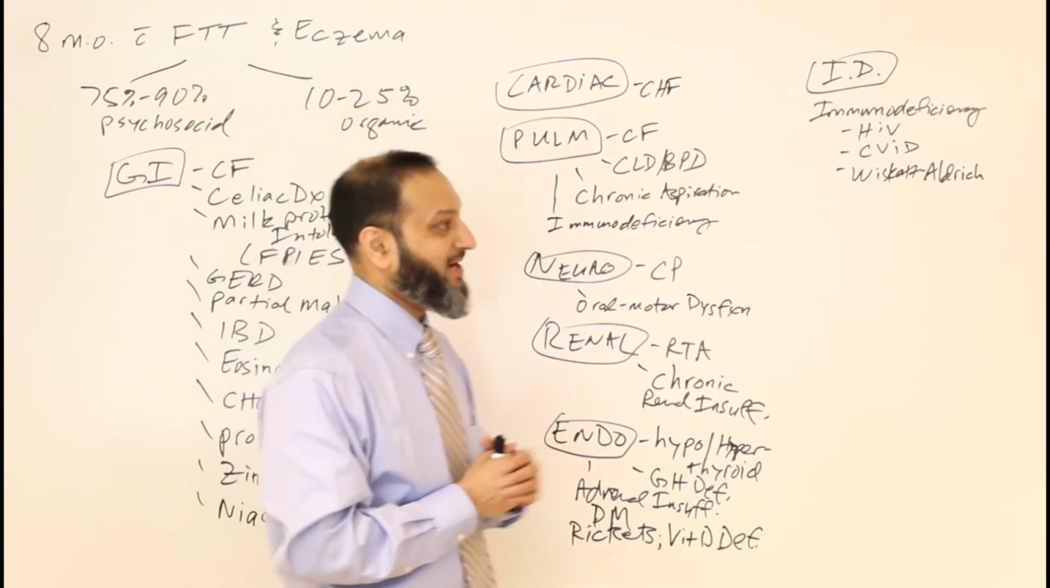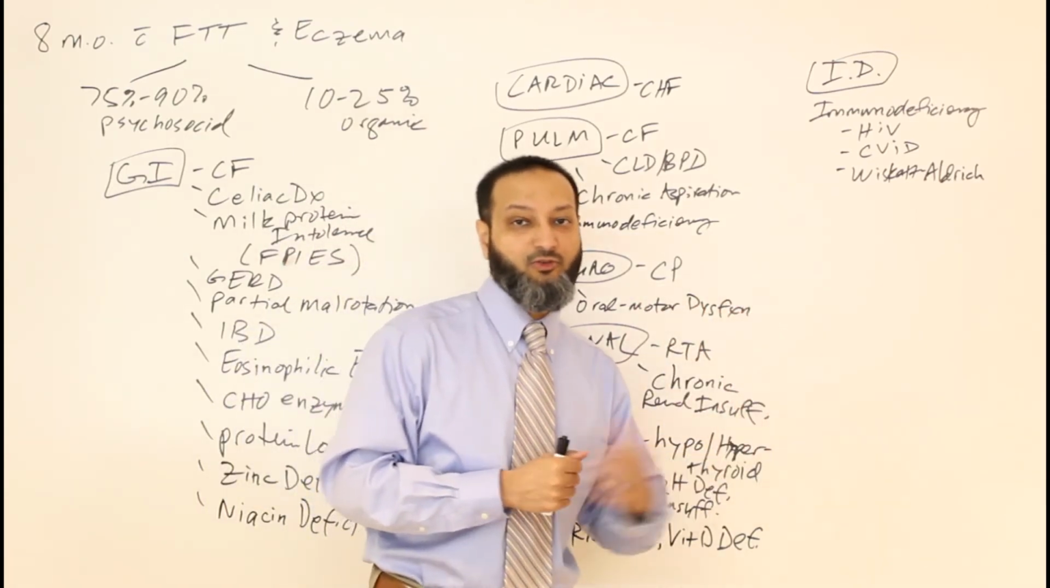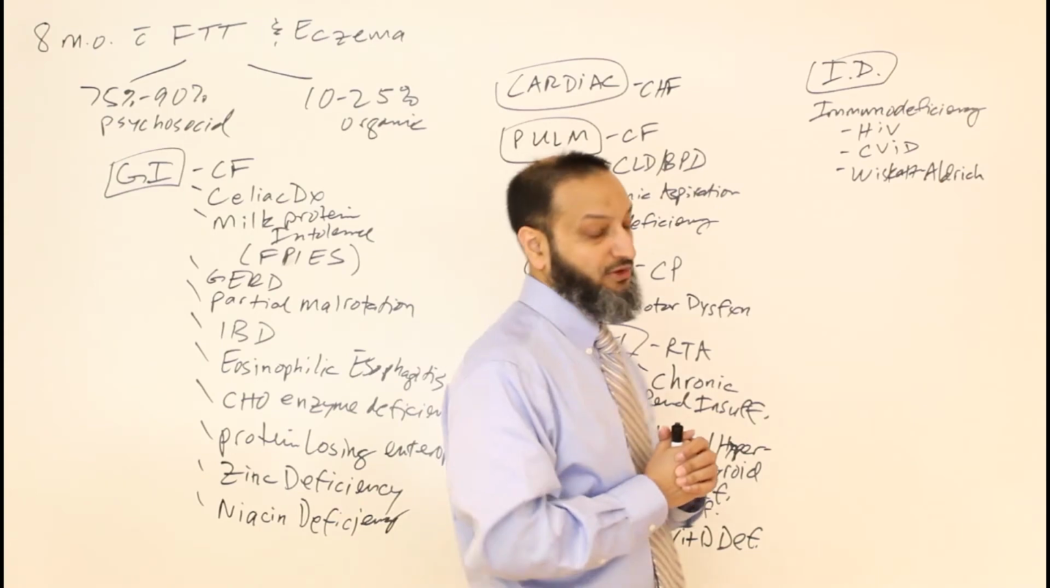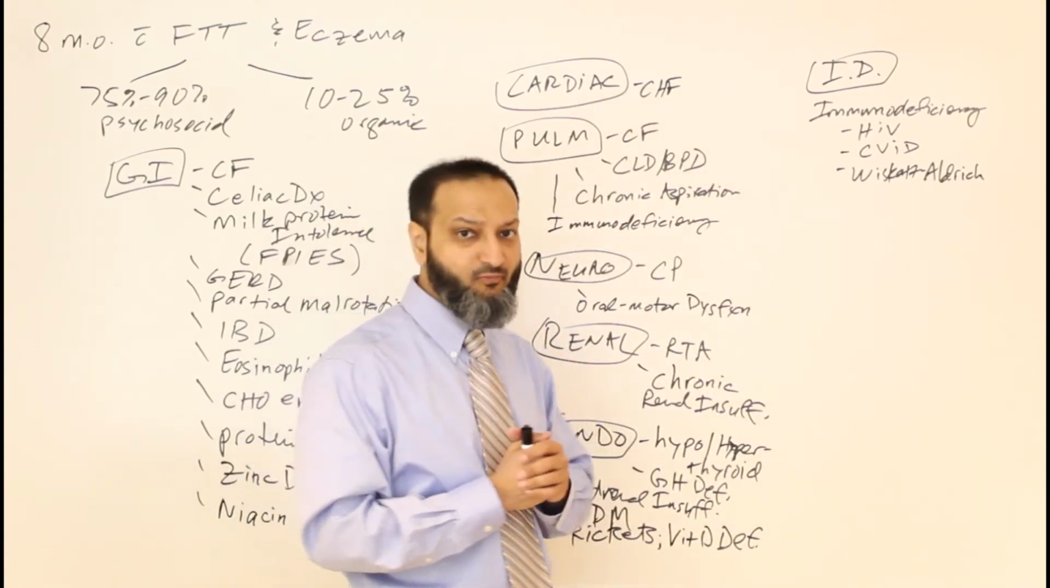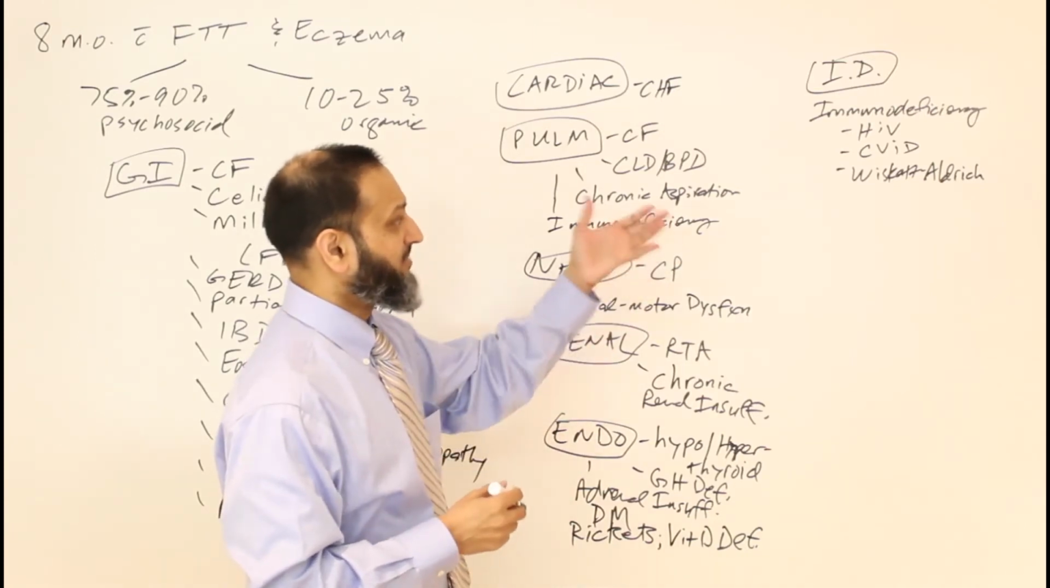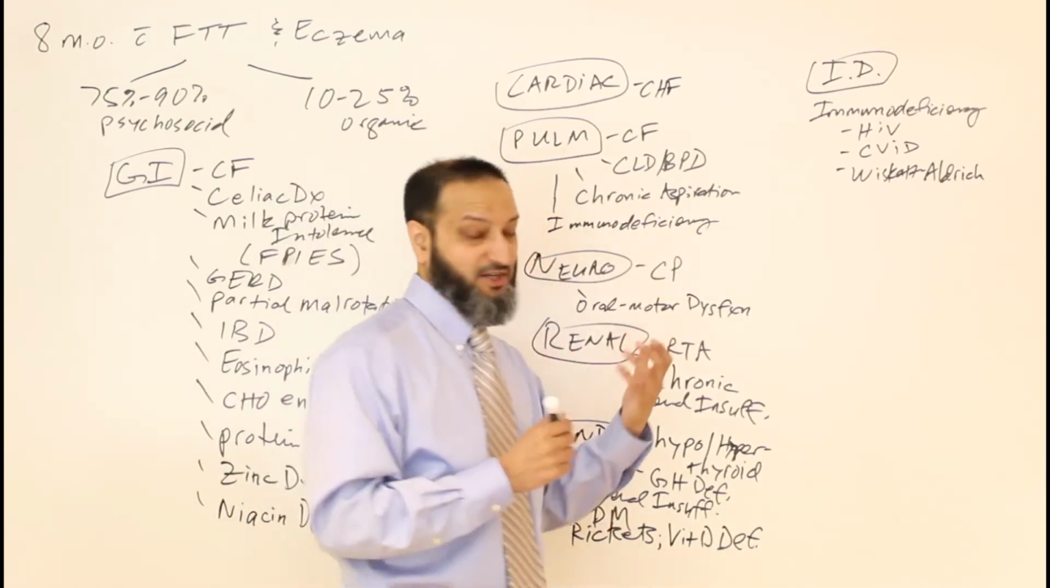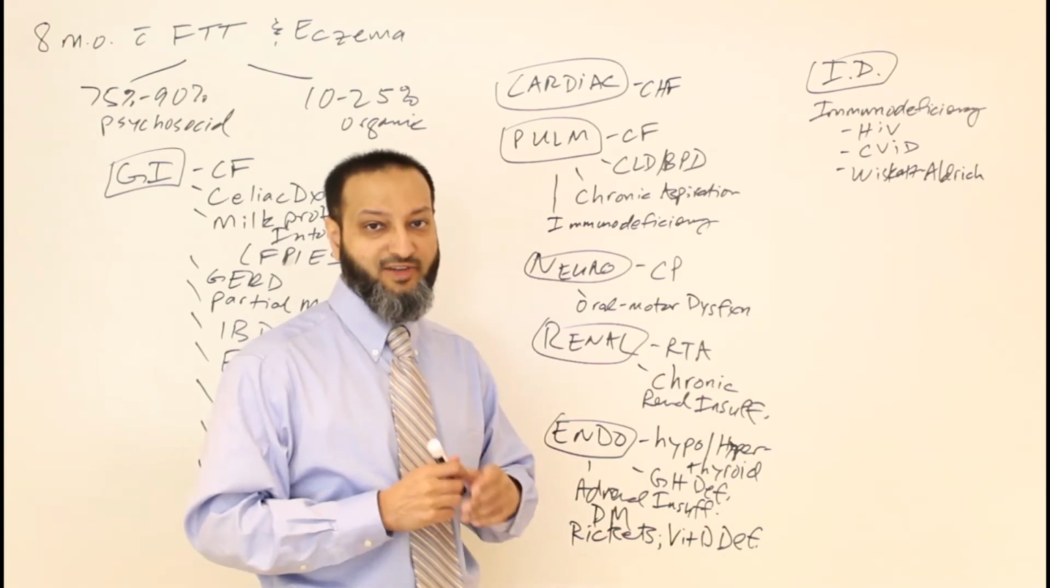So Wiskott-Aldrich syndrome: IgM deficiency, giving you failure to thrive and poor weight gain, along with thrombocytopenia and eczema. So that's something to consider as well. These are some of the immunodeficiencies that you might start to think about, and there's others as well, but we'll leave it at that.